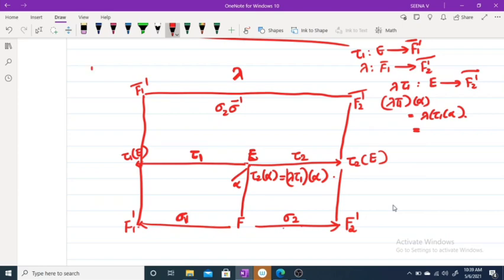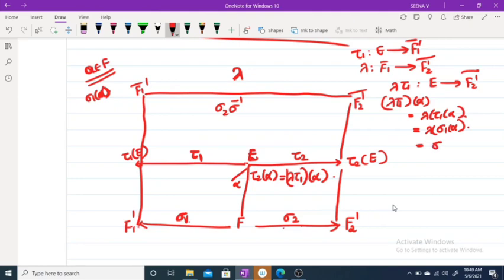If alpha belongs to F, what is lambda of tau 1 of alpha? It is actually lambda of sigma 1 of alpha. So what is lambda?